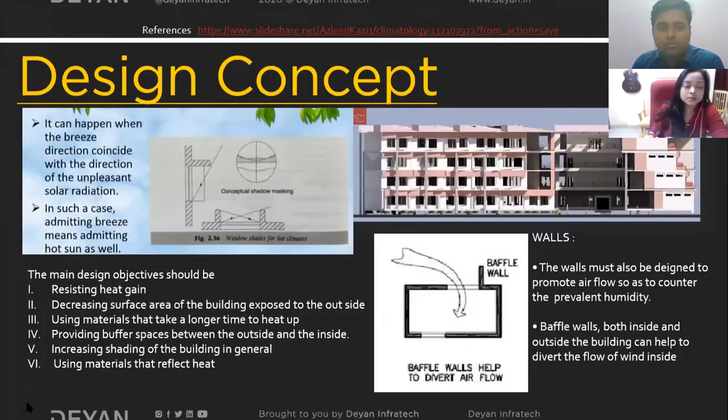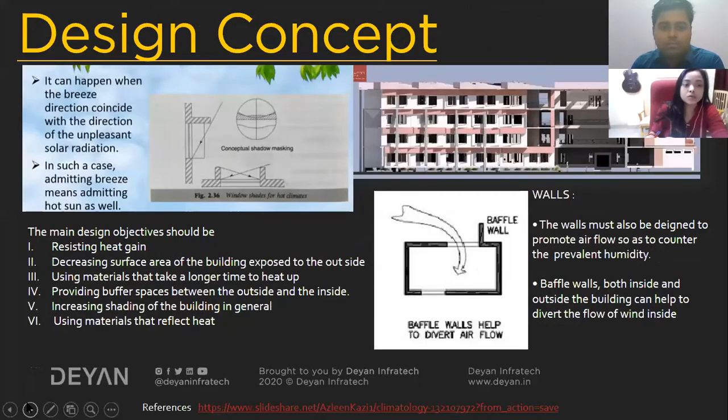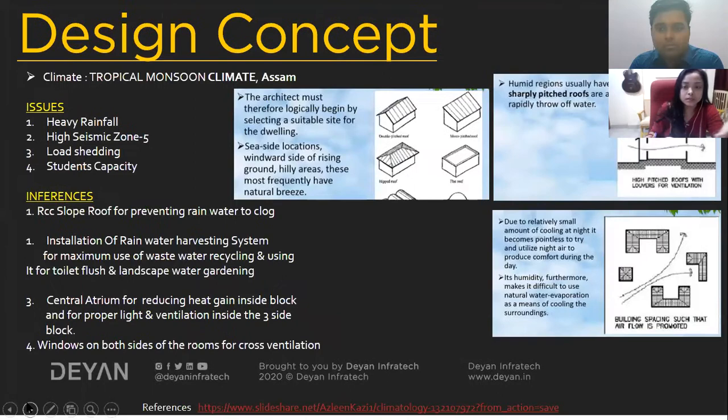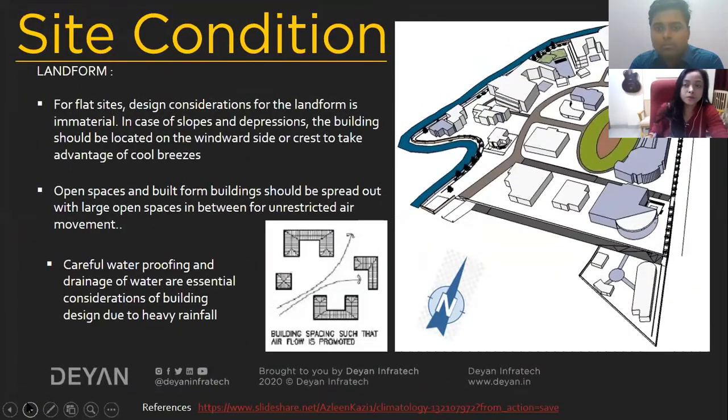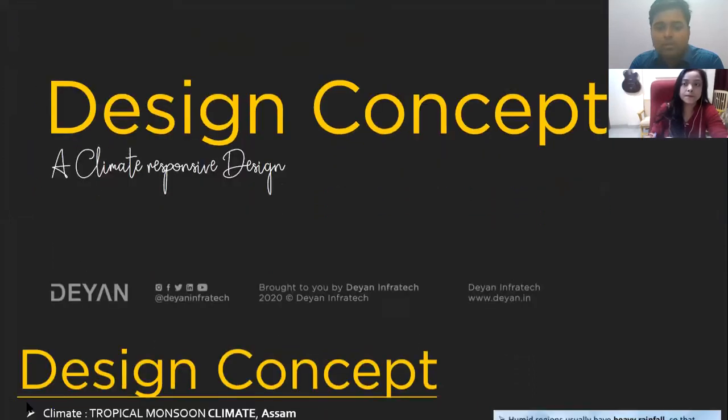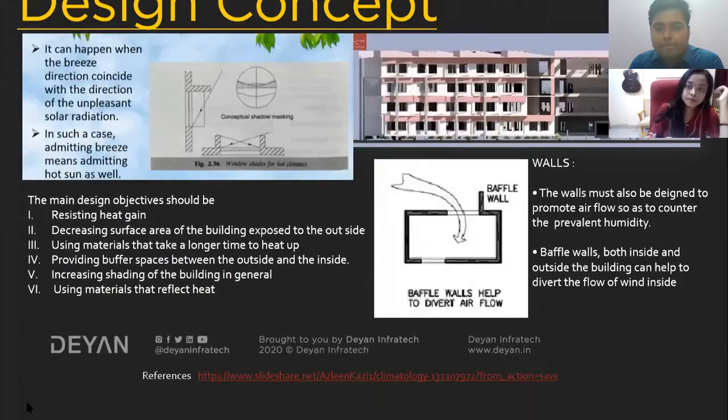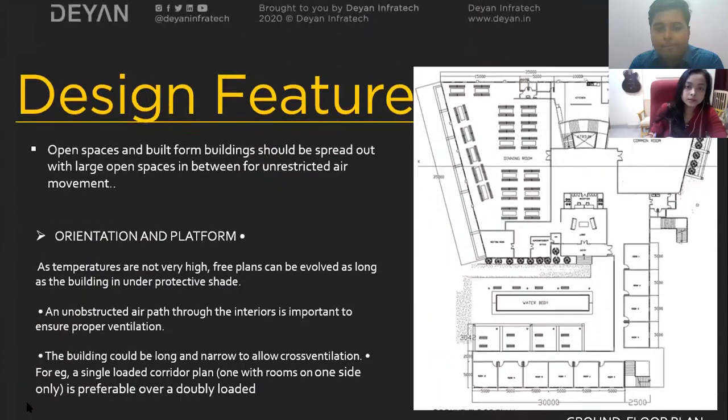So these are some design considerations. Windows on both sides are one of the important things that need to be considered, because cross ventilation is an important part. So can we just get into the plan, which is, I think, below the floor plans. Next slide. Next.